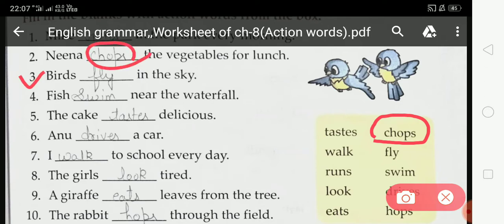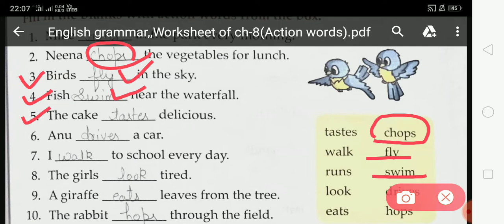Now come to the third. Birds dash in the sky. Which action word do you have to fill? You have to fill fly. So you have to select fly from this hint box and fill it at this blank space. Now come to the fourth. Fish dash near the waterfall. Which action word do you have to fill at this blank space? Swim. Students, you have to select swim from this box and fill it at this blank space.